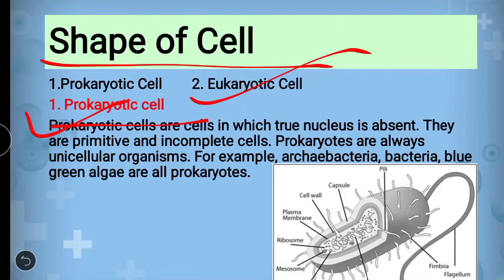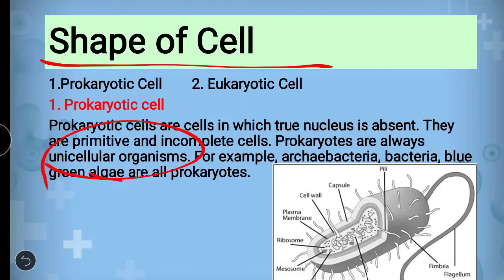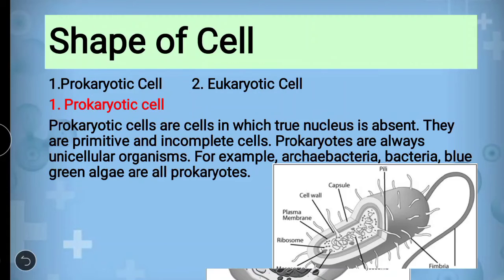First of all, pro means a false cell. It means that prokaryotic cells are cells in which a true nucleus is absent. Only a false nucleus is present. They are primitive and incomplete cells, and they are mostly present in single cell organisms, or unicellular organisms, like we saw the example of amoeba in the earlier slide.